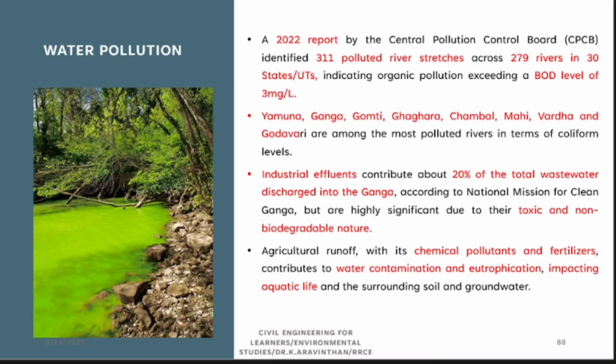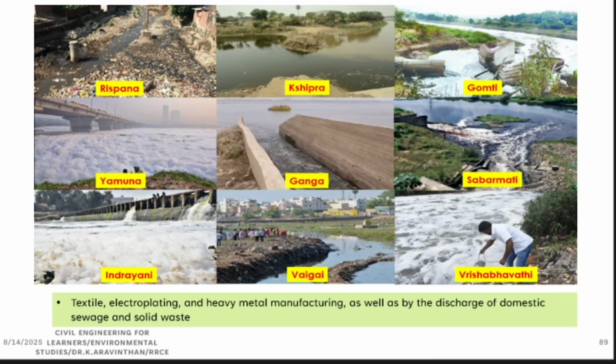Agricultural runoff, which I have told you, no, is a chemical pollutant. The agricultural fertilizers we use are artificial fertilizers which contain what? Eutrophication: the forming of algae above the water is called eutrophication. Next thing, where is the Vrishabhavathi river? It flows in Bangalore.